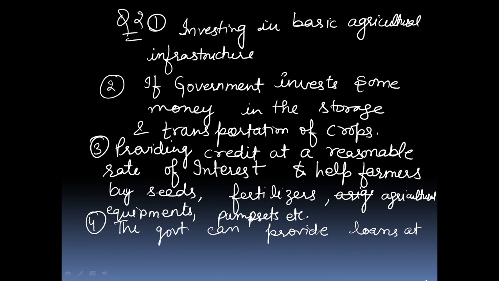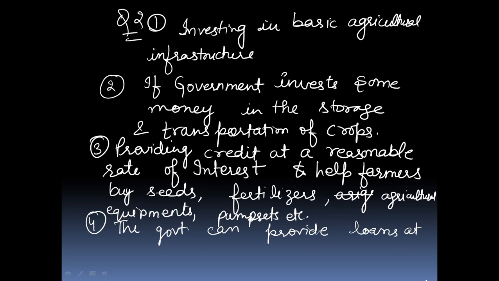In the fourth point, the government and banks can provide loans at cheap rates to small farmers. They can improve their irrigation facilities by constructing a well, so that small farmers can grow more than one crop in a year by using the well to irrigate their land, and thus more people can be employed in the same field.